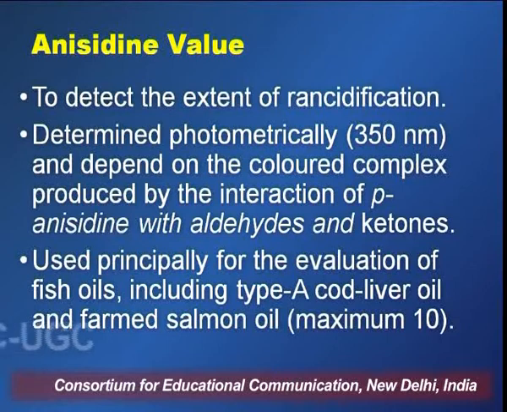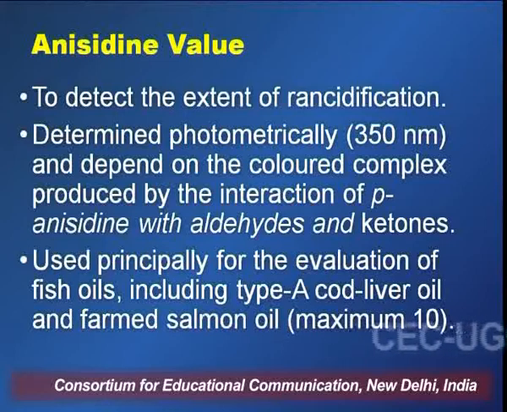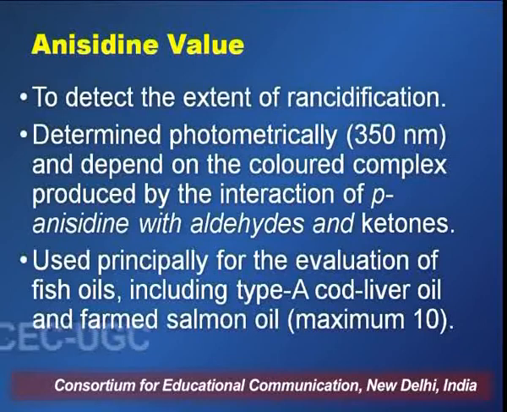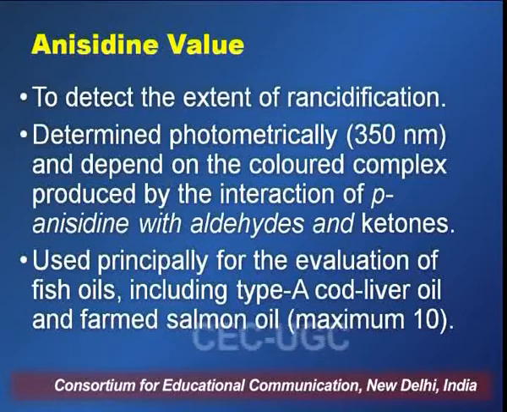In a nutshell, or in the crux, you can say that poor quality oils, or the oils which are oxidatively degraded or rancidified, will have a higher anisidine value because they will have more peroxides, and more peroxides mean they will have more aldehydes and ketones. Now anisidine value is largely used for the evaluation of oils obtained from fish, such as cod liver oil and salmon oil, which has a maximum anisidine value allowed of 10.